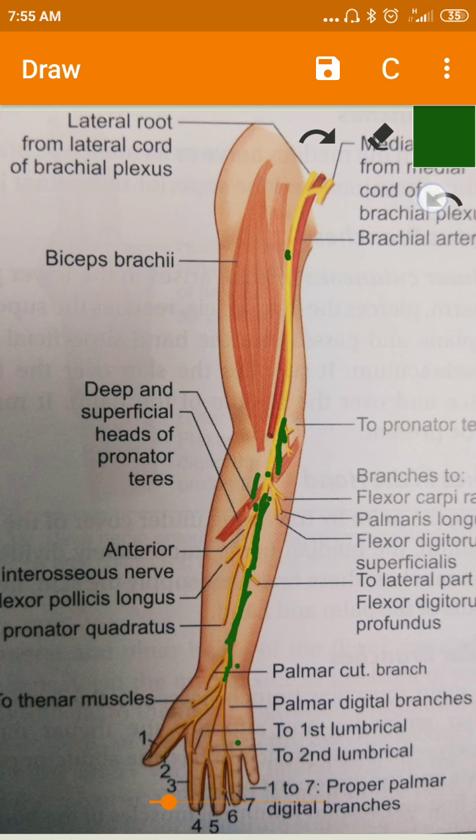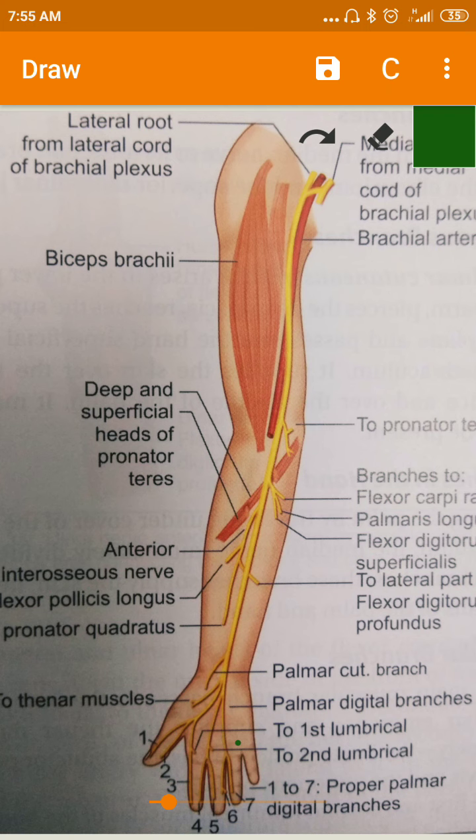In the arm, this median nerve is not giving any branches. Some small twigs of the median nerve go to the brachial artery. Okay, and there are no muscular branches or articular branches in the arm. Only in the forearm is the median nerve giving its main branches.